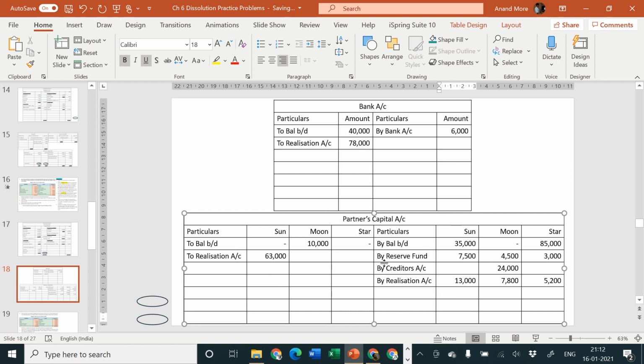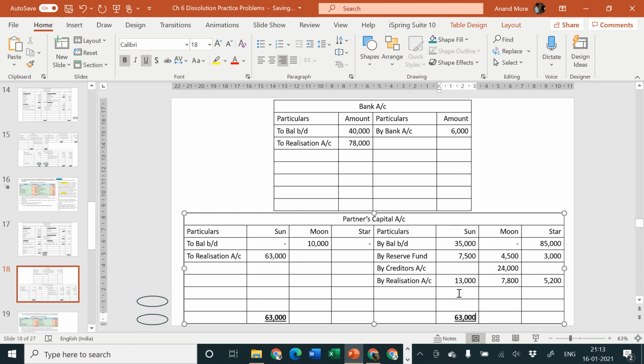Check Sun's capital account. Debit side is 63,000 because he has taken over certain assets, whereas on the credit side we have 35 plus 7 plus 13. So the credit side is only 55, but debit side is 63. That means Sun has taken over a higher amount of assets than what his partner's capital account was telling. So we can consider the debit side total will be written on both the sides. From 63,000, we are going to deduct 35,000 and 7,500 and 13,000. That comes to how much?